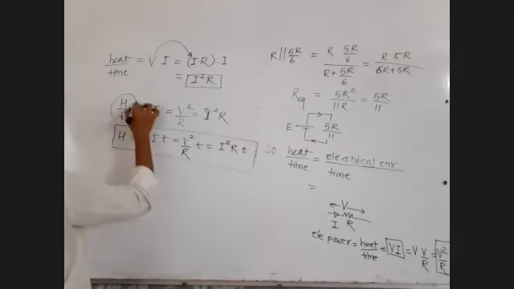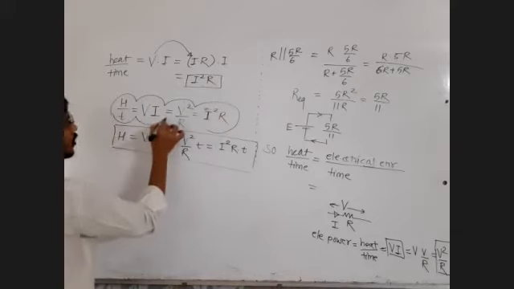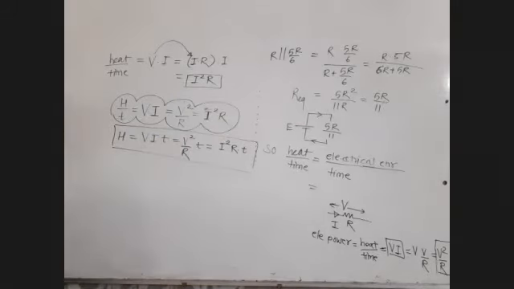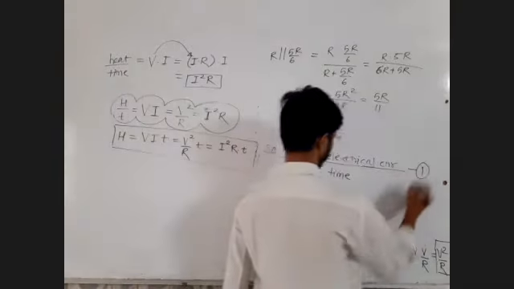And these are the three formulae of rate of heat production, or rate of joule heating, heat produced per unit time. Basically, it is electrical energy converted entirely into heat. Electrical energy per unit time, heat per unit time. Okay, fine. So now call this equation number 1.